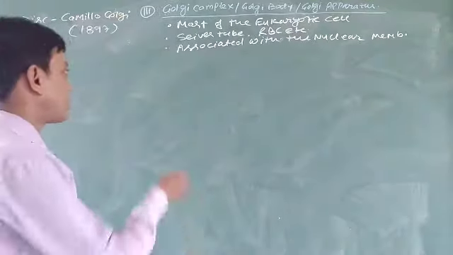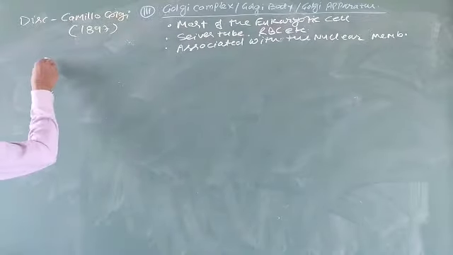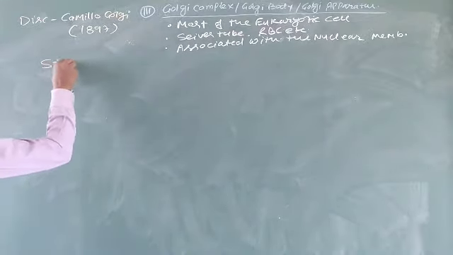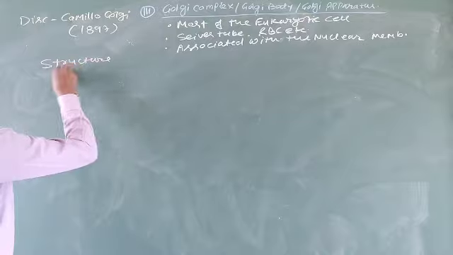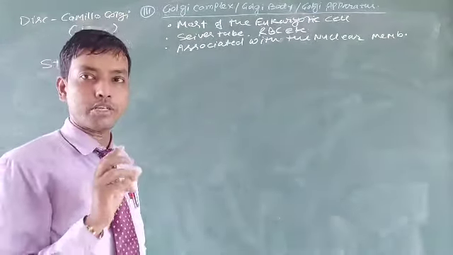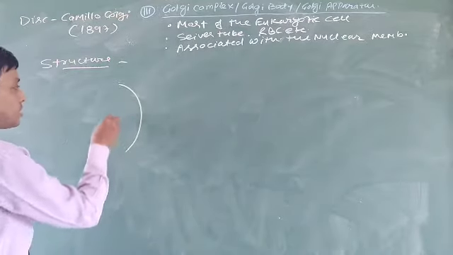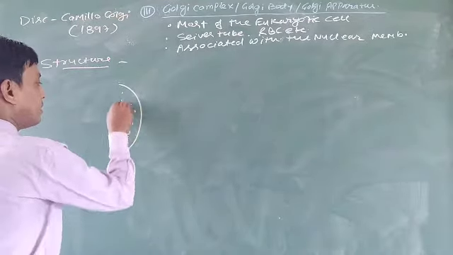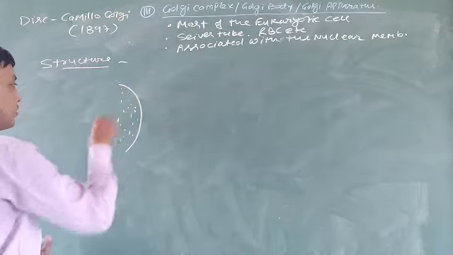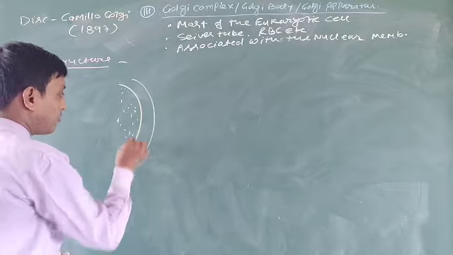Now, back to the structure of the Golgi complex. The structure is complicated, but let us try to draw it. Suppose this one is the nucleus, and this area is reserved for the endoplasmic reticulum.